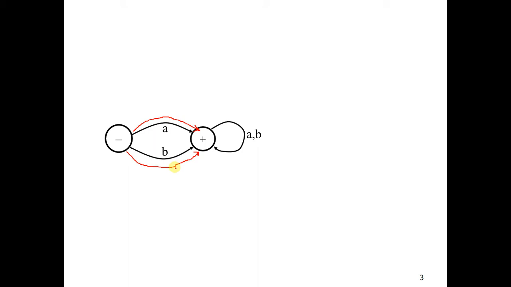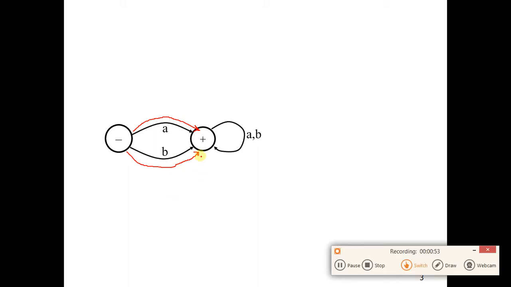Conclude that this machine will accept any letter excluding null. So it will not accept null. So the starting state is not the accepting state. So if you read null, it will not accept, but if you read any other letter, it will accept it. So this machine can be translated into this regular expression, (a+b)⁺, with a superscript plus sign.